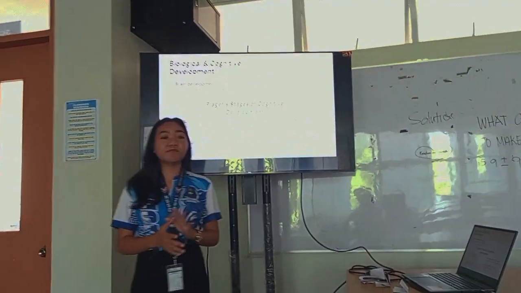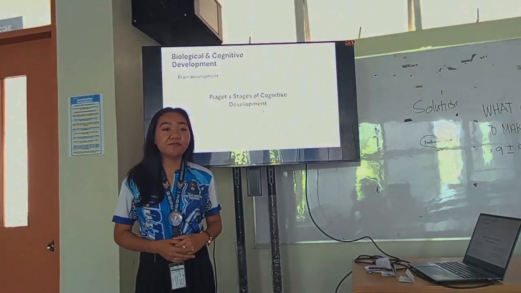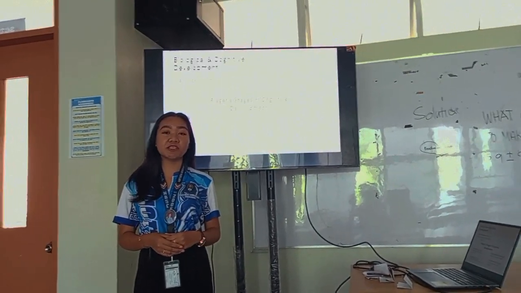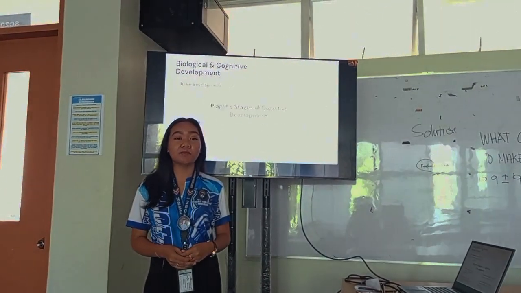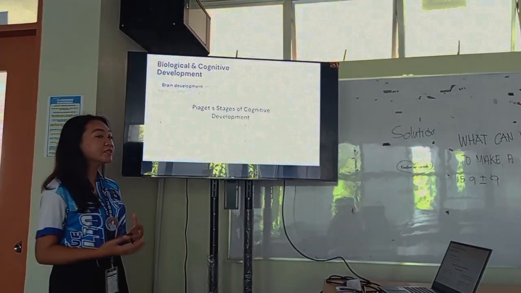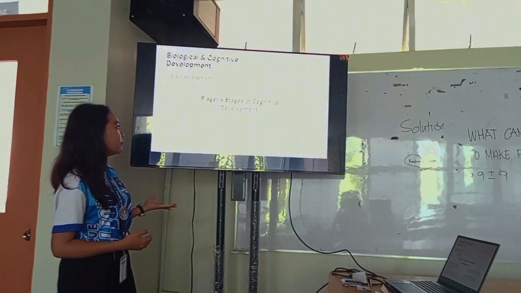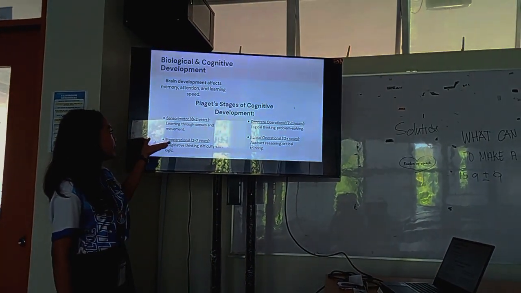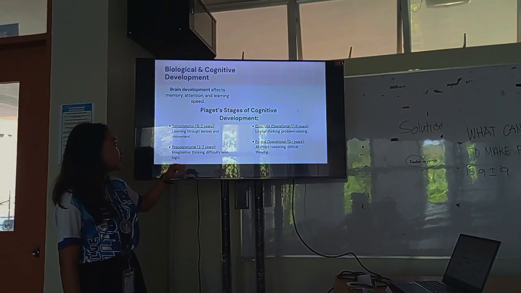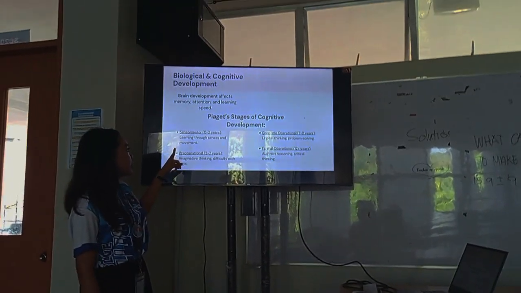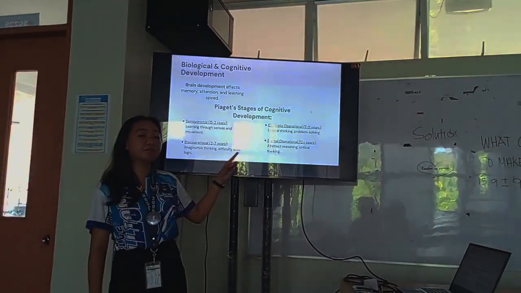Our brain develops over time, and it affects how we process information. And according to Piaget's stages, we go through different cognitive development. First one is the sensorimotor stage, 0 to 2 years old, which is learning through senses and movement.